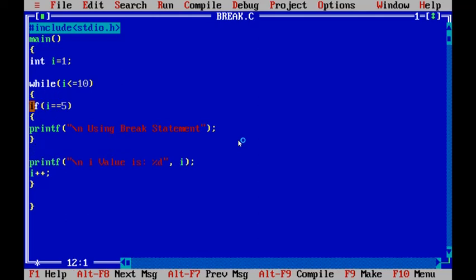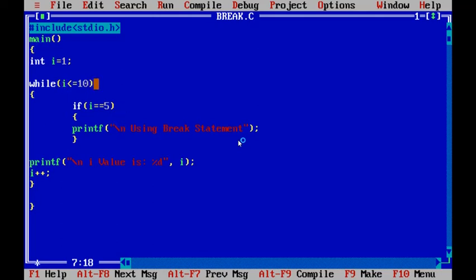Whenever it enters the loop, it checks if the I value is equal to 5. If it is equal to 5, it enters the if block. When I value is 1, it doesn't enter the if block.